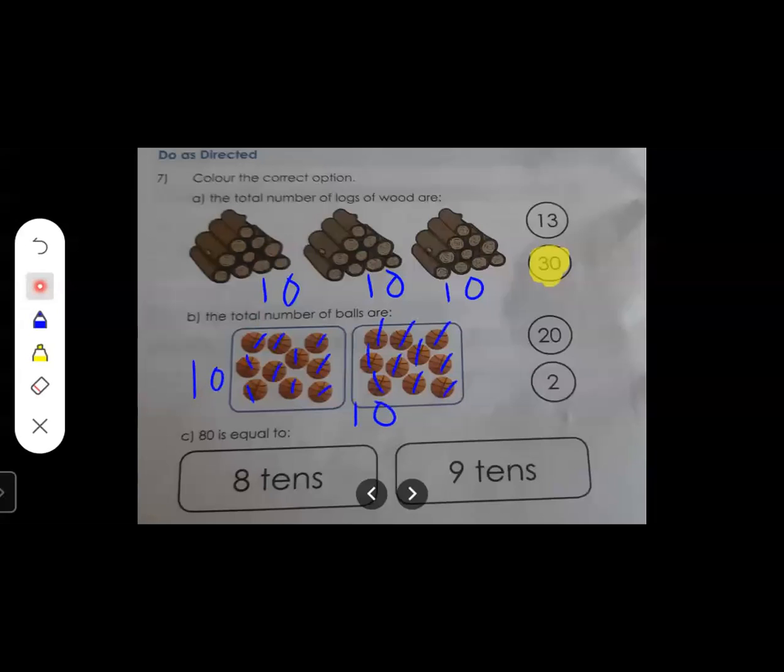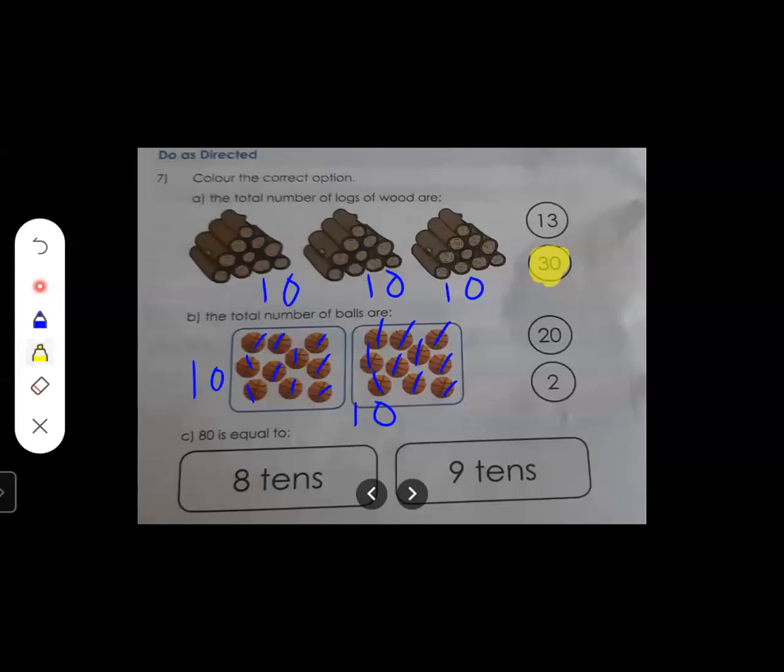So now students tell me how many tens are given over here? 1, 2. 2 tens means 2 tens is equal to how many? 2 tens is equal to 20, right? So what are we going to do? The correct answer is 20. So we will color for the number 20.